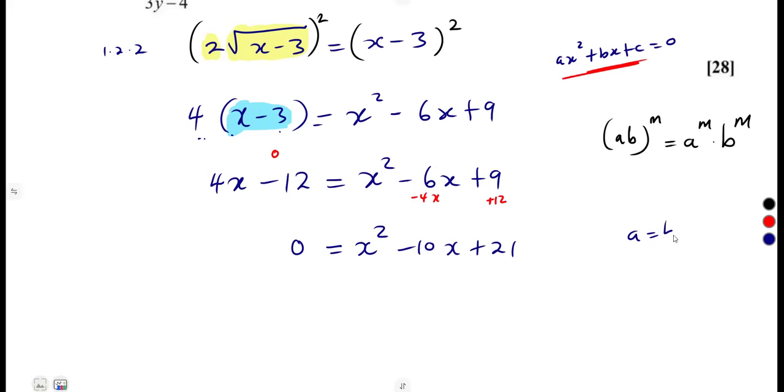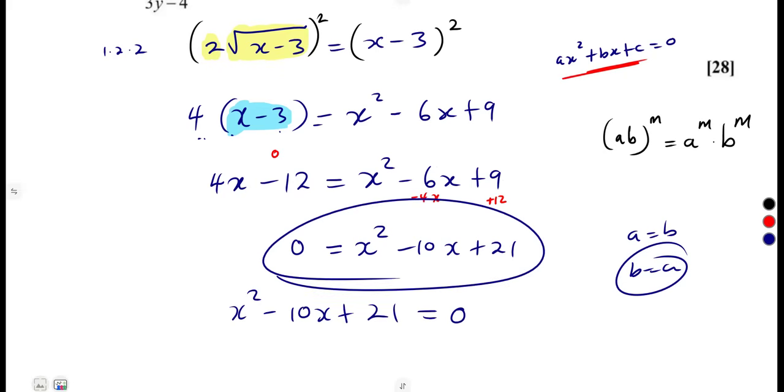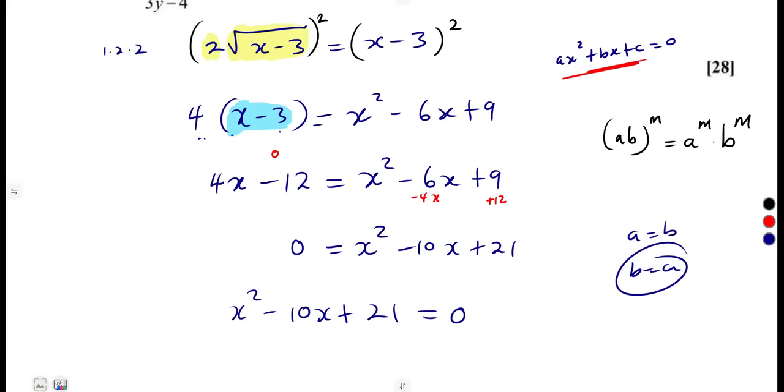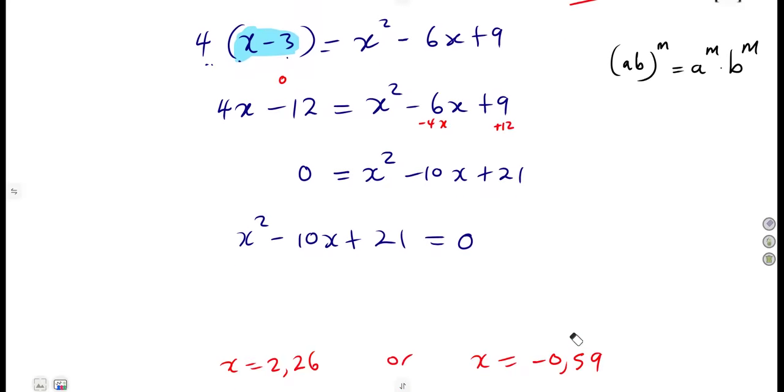A is equal to B, therefore B is equal to A. So x squared minus 10x plus 21 is equal to 0. This is one and the same. Nothing has changed. We are not going to introduce any negative from what we have.